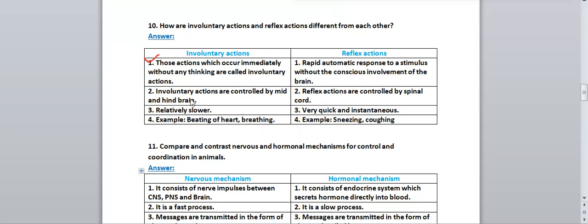Involuntary actions are controlled by the mid and hindbrain, but reflex actions are controlled by the spinal cord. Involuntary actions are relatively slower, very slow, but reflex actions are very quick and instantaneous. Examples of involuntary actions are beating of the heart and breathing. Examples of reflex actions are sneezing and coughing. Okay, so these are the differences between involuntary and reflex actions.